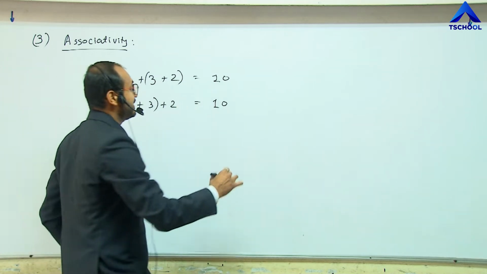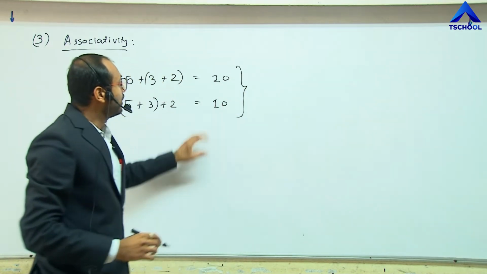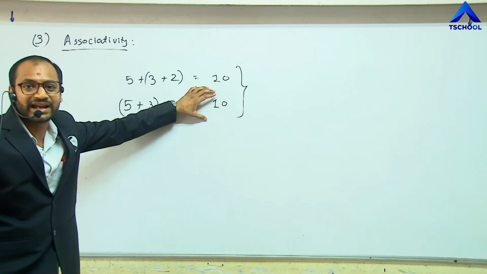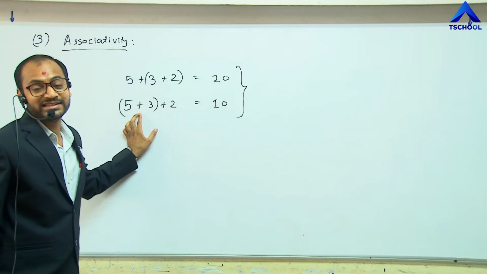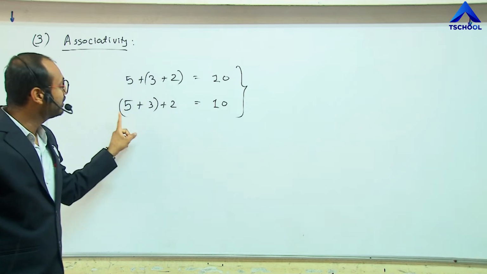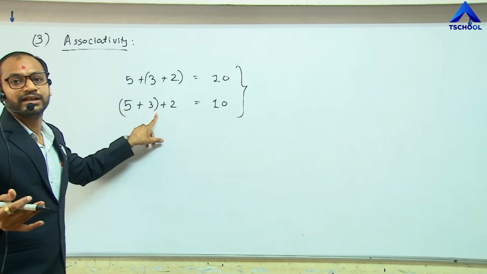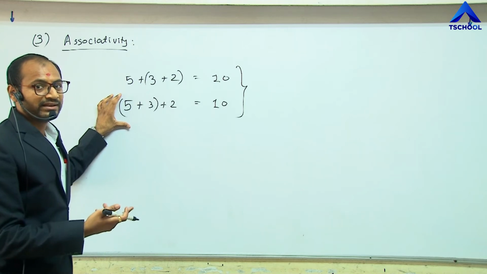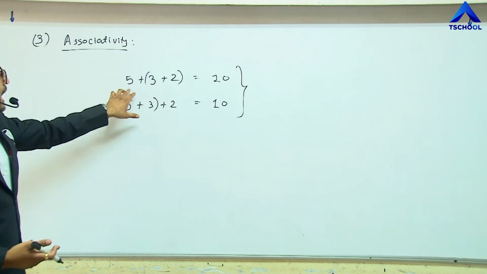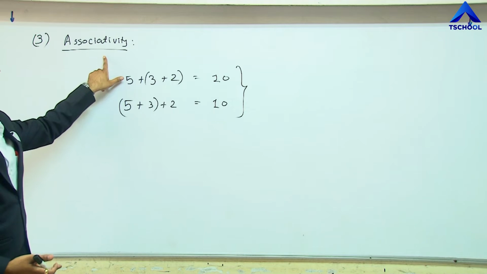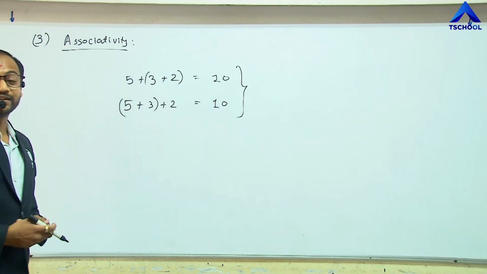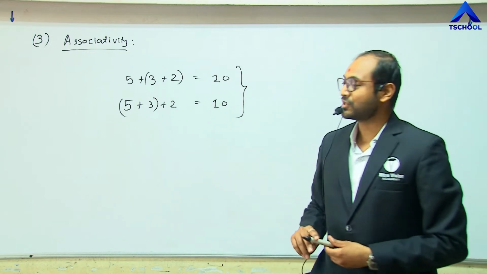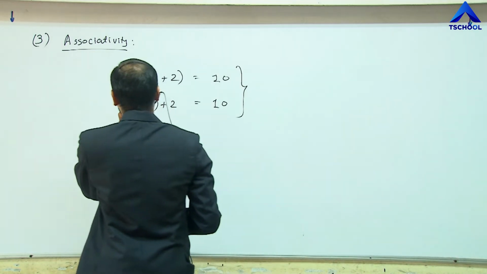And when this law is satisfied for the same result, we can say that the operation is associative for a certain number system. Here we are using the whole number system. So we can say the addition is associative for whole numbers. We had studied this in the previous standard. So in general, the associative law is